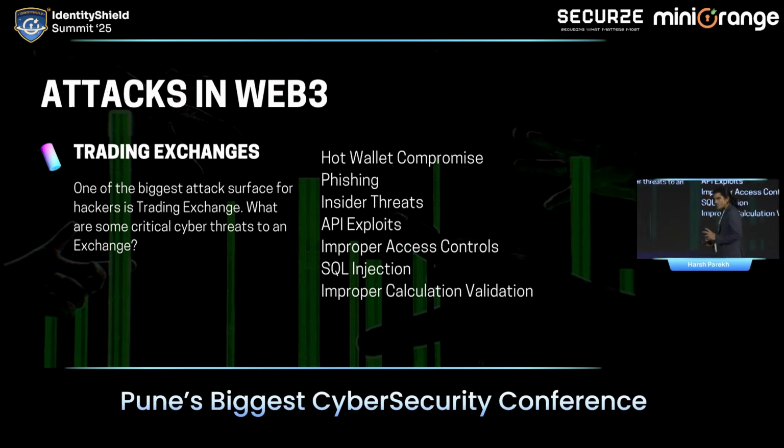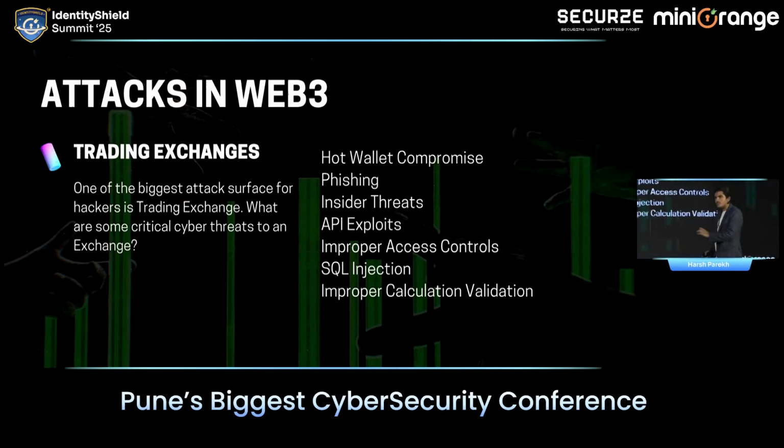In the Web3 ecosystem, there are two types of wallets. One is a cold wallet, and one is a hot wallet. Organizations, when they have to store funds in millions, billions, they cannot store everything in one single bank account, in one single wallet. They categorize it. There is a hot wallet which is connected to the internet, which is used for daily processing of funds. For example, if you go on a trading exchange such as Binance, you carry out a trade. So the trading exchange needs funds, right, to carry out the trade. It requires the BTC that you want to buy. So that BTC comes from the hot wallet.